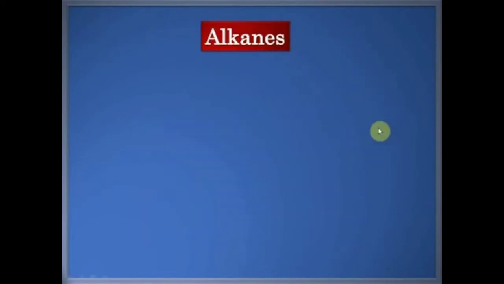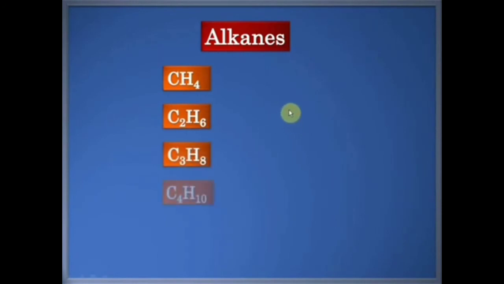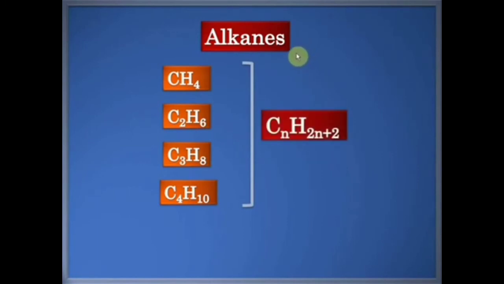Now all these carbon compounds that we've studied till now come under a special category called alkanes. Understood? So methane, butane, propane, ethane, all are alkanes. As you can see, CH4, C2H6, C3H8, C4H10, these are alkanes. One fascinating fact that you must remember is the formula of alkanes. The chemical formula of alkanes is CnH2n+2. This is an important formula. N here represents the number of carbon atoms.